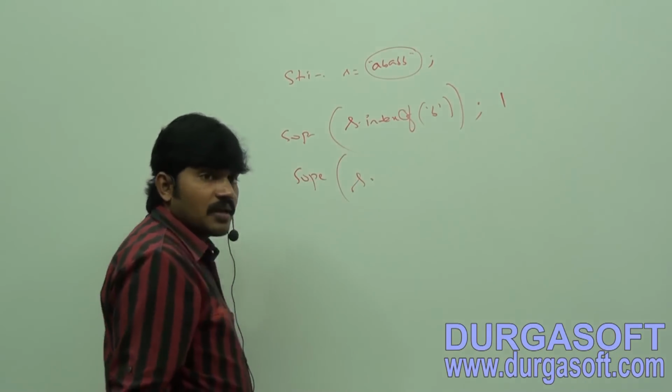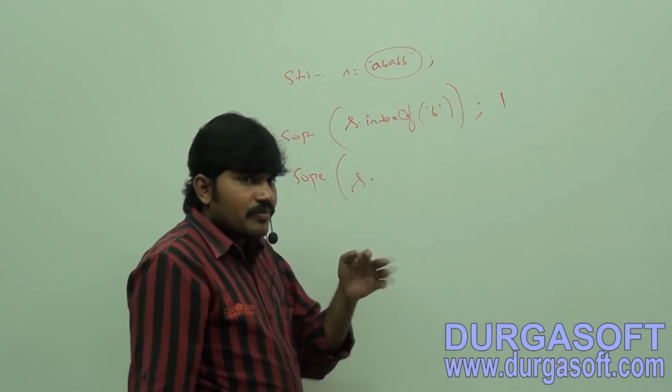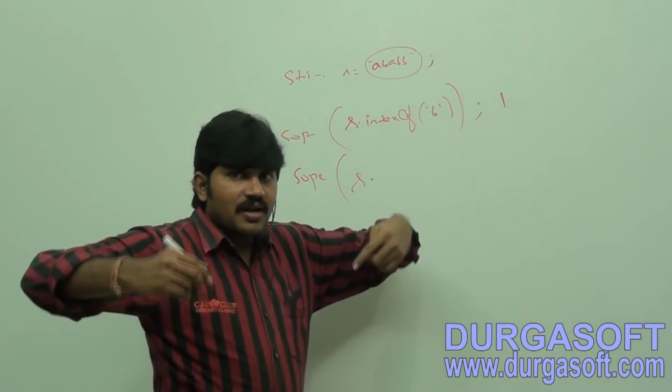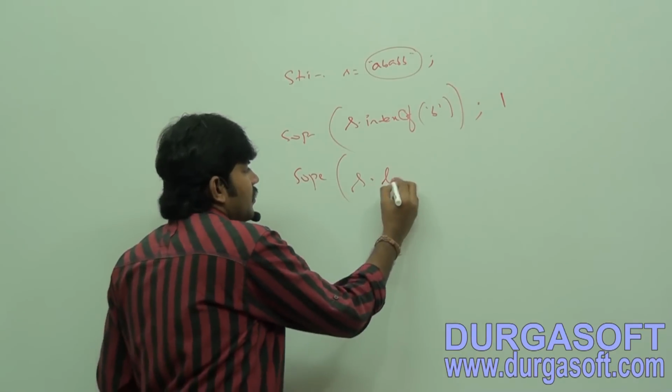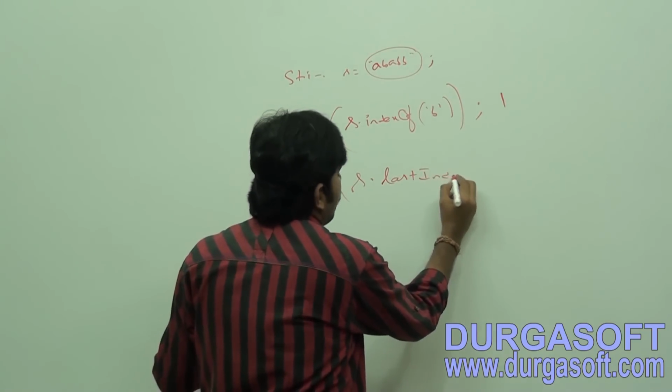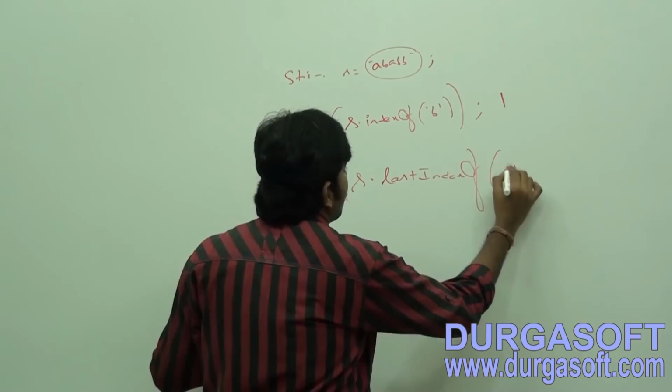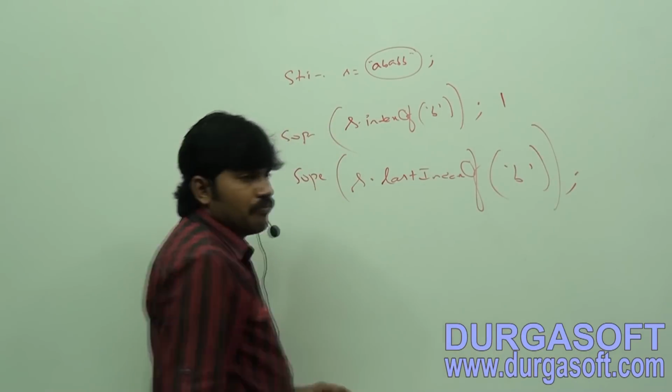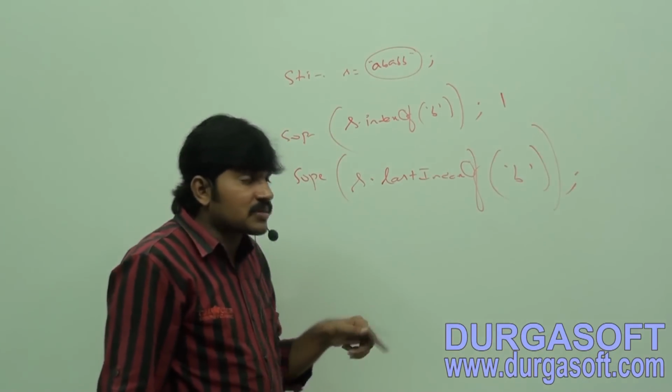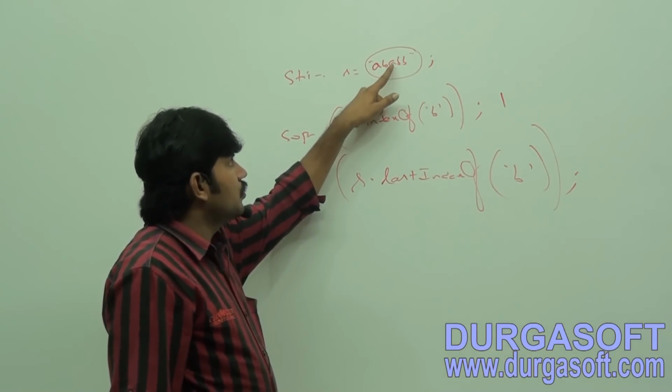Now System.out.println. Sir, the last time where this B is available, what is the last index? s dot lastIndexOf B. What is the answer? Where is this B available at last? 1, 2, 3, 4.